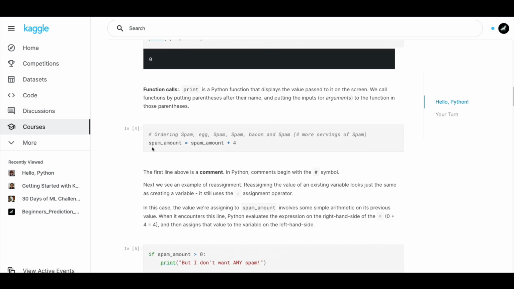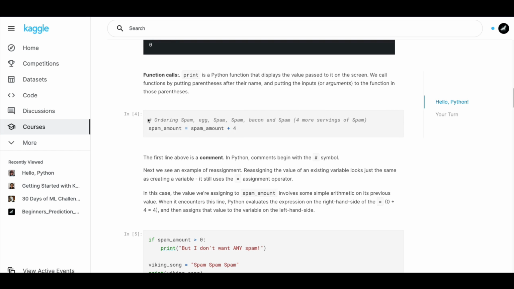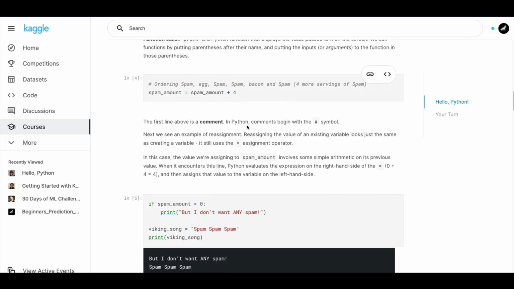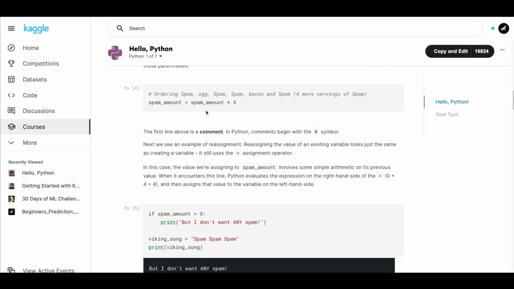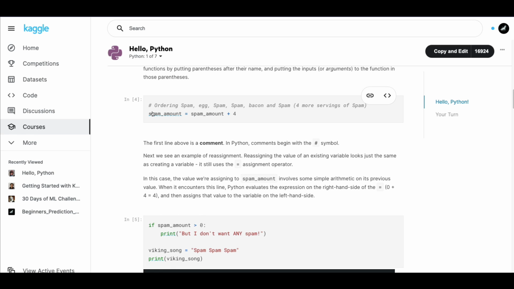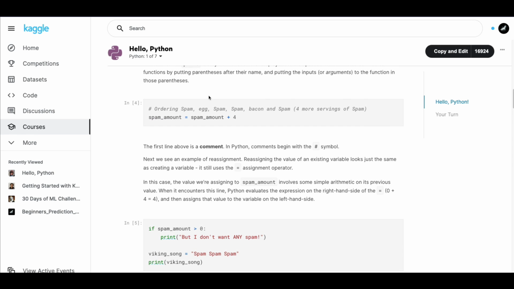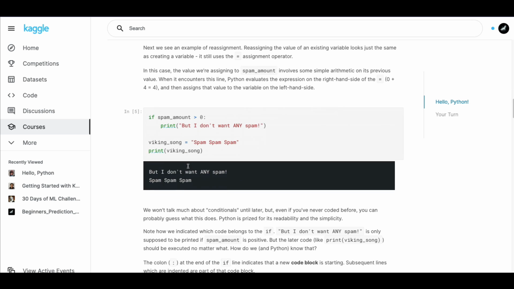Again, you probably need to learn about functions as well, but now let's just focus on this. Next thing is, you have a comment. You can see a comment is defined with a hash, and then we are going to do a very simple arithmetic operation. You can also see that we have not changed the variable name, the object name. So we have used the same object name here, and what is going to happen is 0 comes here first and then gets added, then gets assigned here. So that's how it works.